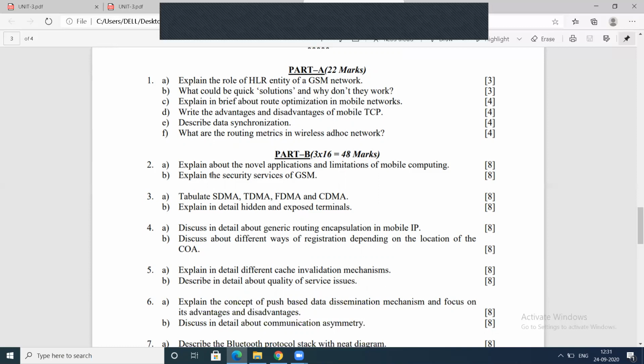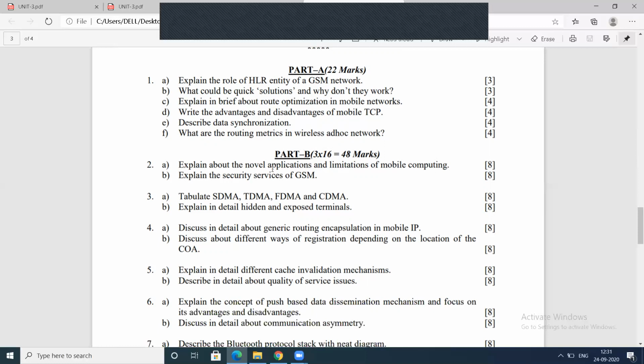Next, explain the security services in GSM. In today's class, we discussed the security parameters. GSM provides authentication and confidentiality. Here we have used three algorithms: A3, A5, A8. In the first step, by using the A3 algorithm, we check the subscriber authentication.